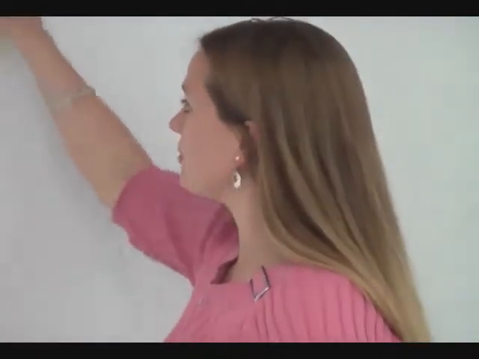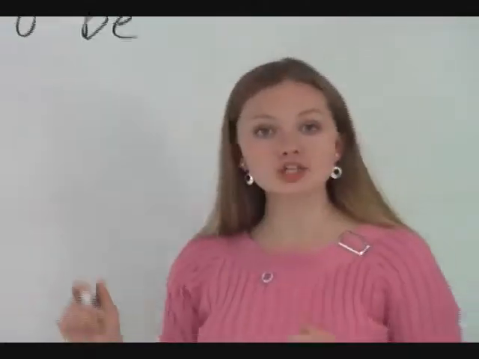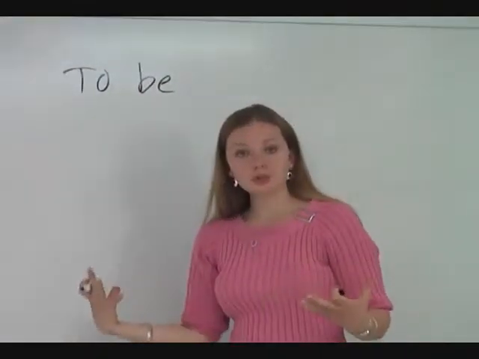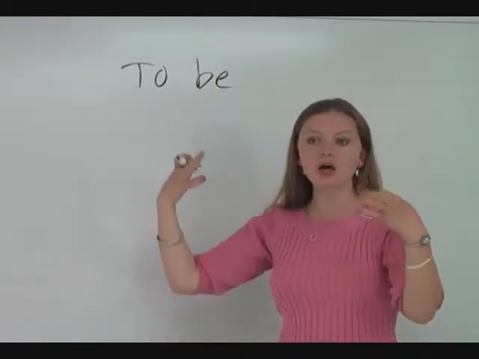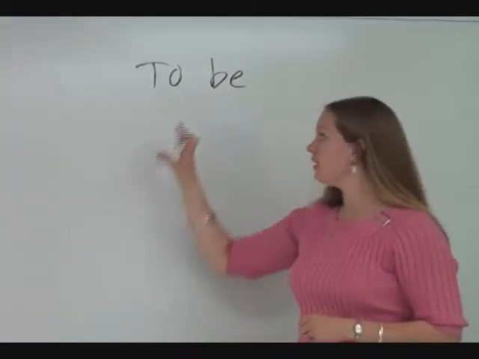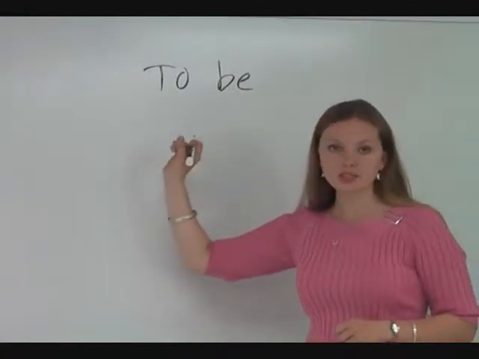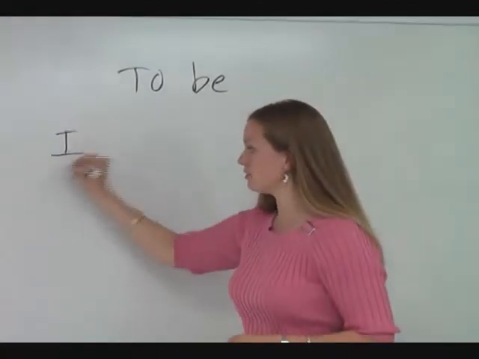Now remember, the subject is the person or the thing in the sentence doing the verb. But verb conjugation is very important. We do it in English. For example, our verb to be. To be, like to be a professor, to be a student, to be tall, to be short, etc. To be must change depending on the subject, right?